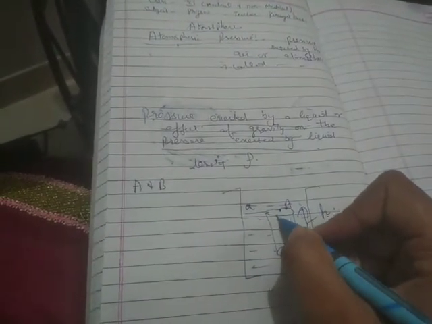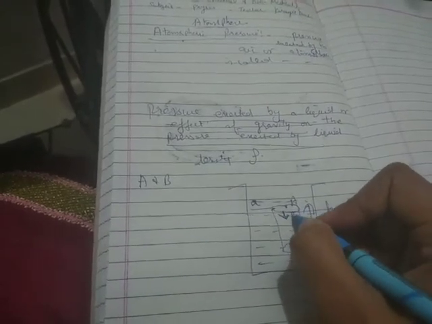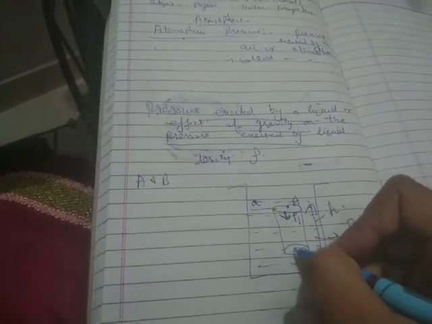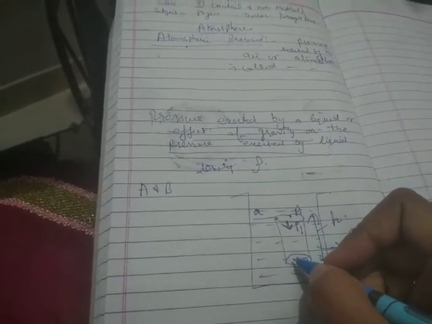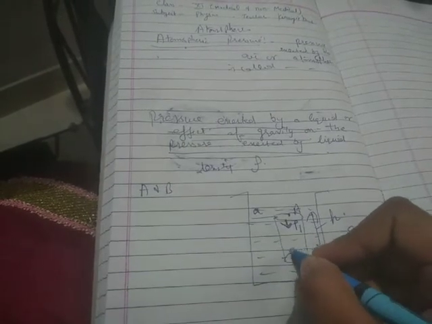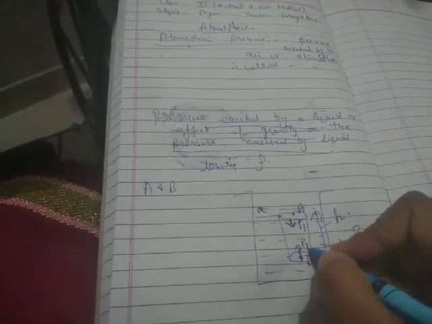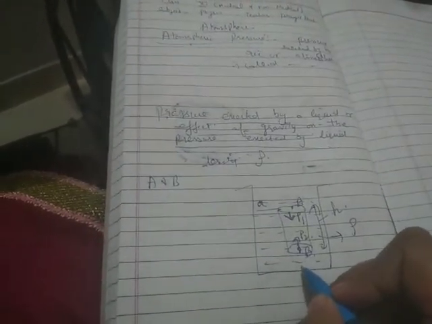Clear? And let at the upper face the pressure be P1, which will act vertically downward, because the weight of the liquid also will act vertically downward. And at point B the pressure will be exerted in the upward direction. Clear? Because B is the bottom of this cylinder.